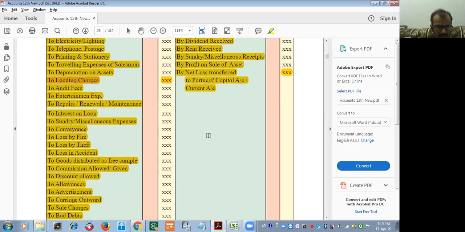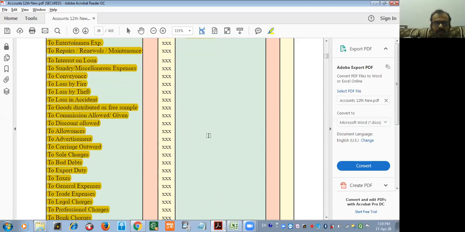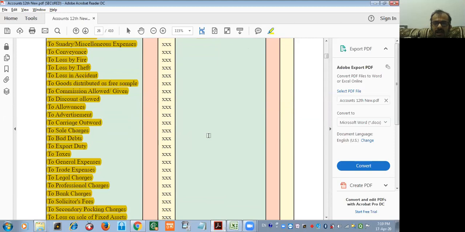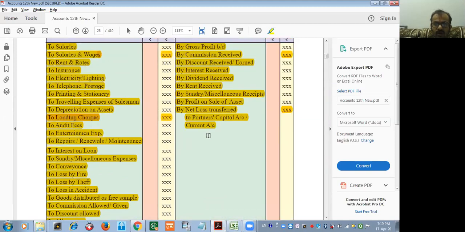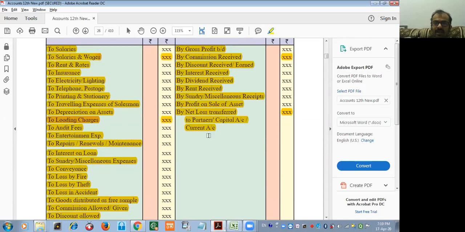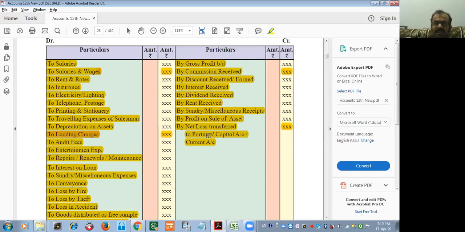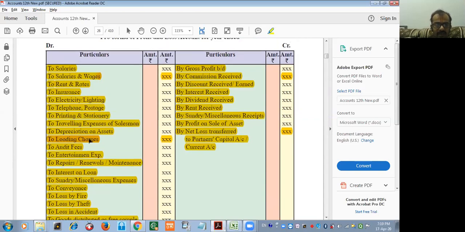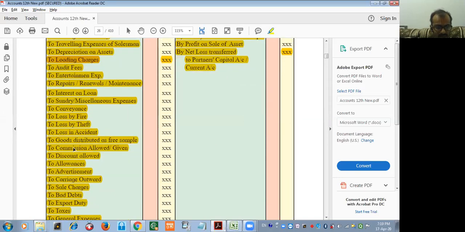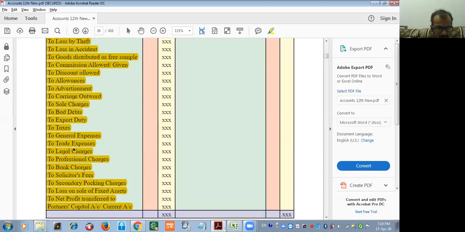What is the meaning of audit fees? Remember, a chartered accountant has to be given audit fees by a businessman, because the chartered accountant prepares your business financial statement, and for that the fees is given by the businessman. That is the audit fee. Again, I already said this point. I will repeat it again. There is something new over here.